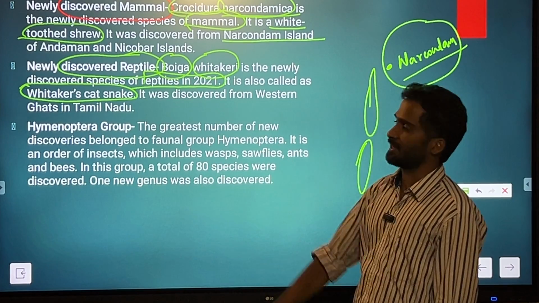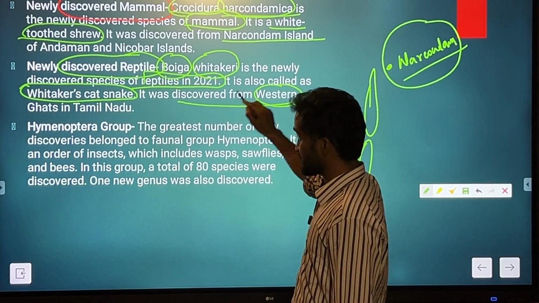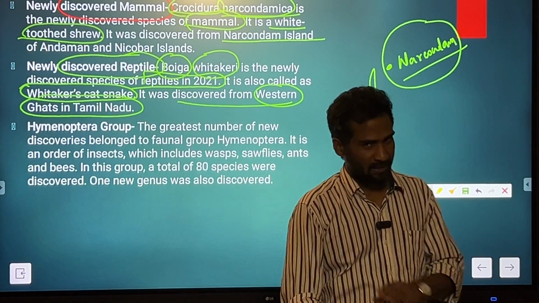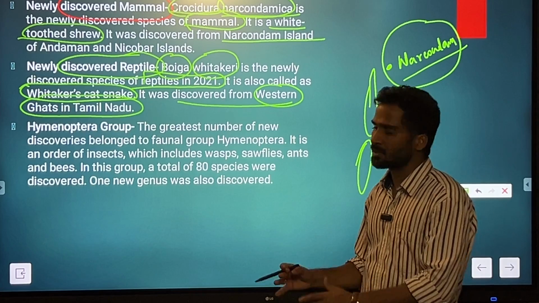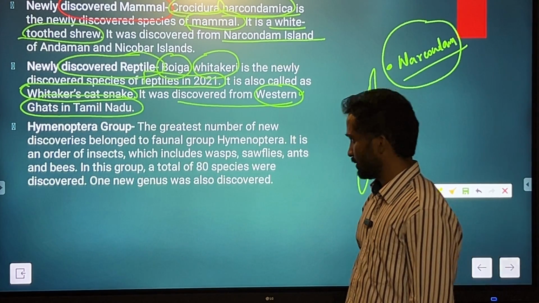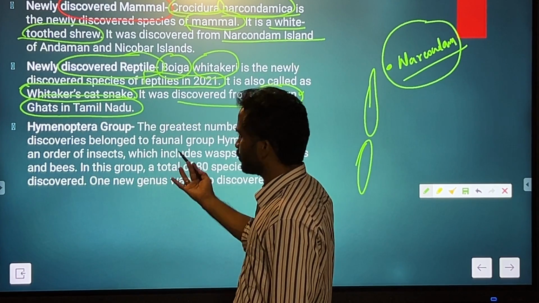So remember that it is a cat snake, and it was discovered from the Western Ghats in Tamil Nadu. So you should remember that it is found or discovered in the Western Ghats, especially in the southern part. Okay, Tamil Nadu part. Then there is another group,